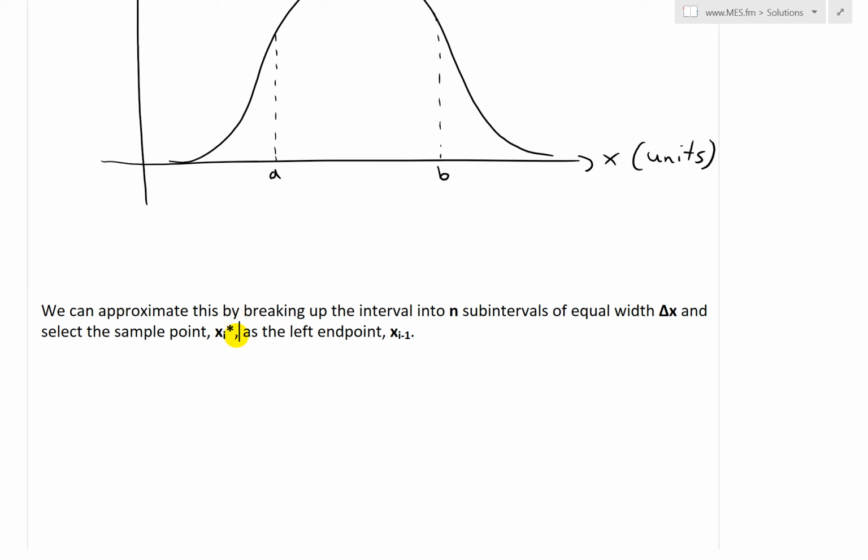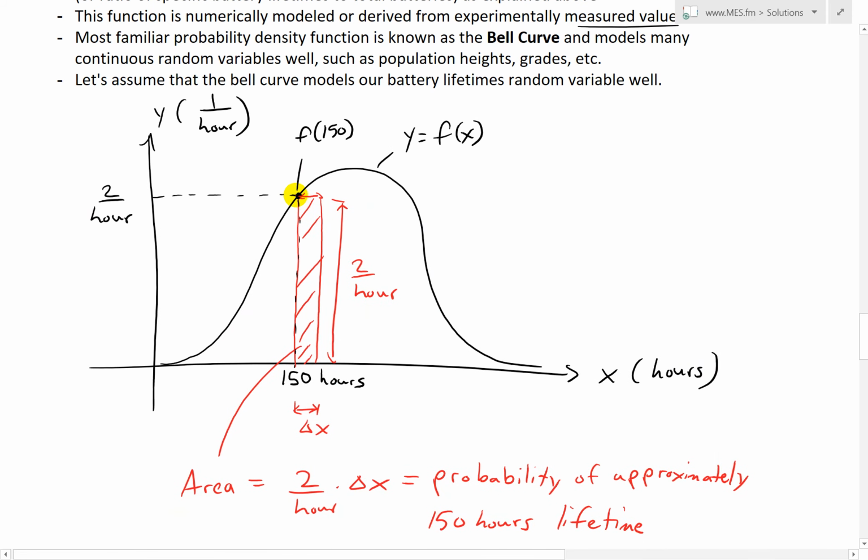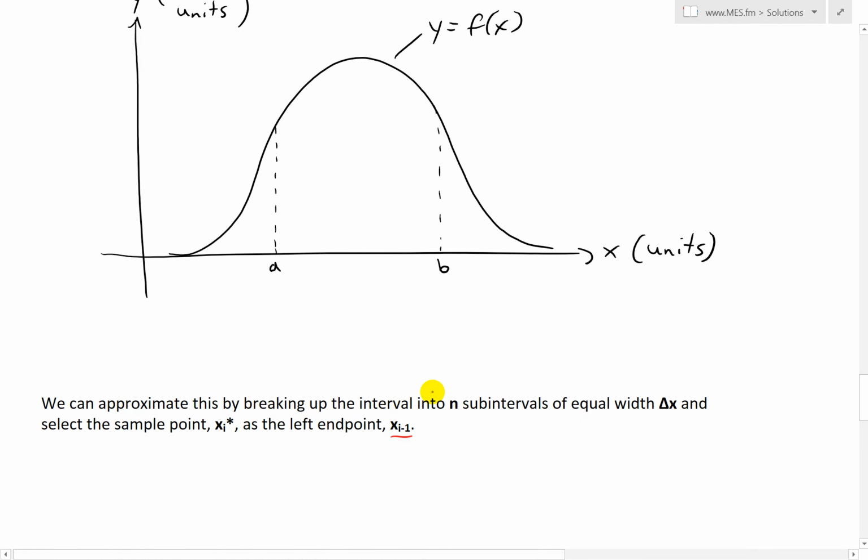We're going to pick the sample point xi star as the left endpoint, just because it is easier to deal with, since I already went over using the left side for our example. So we'll just pick the left side, and again, if you see my earlier videos, this xi star could be anywhere between xi minus 1 and xi. And again, I'll explain this further.